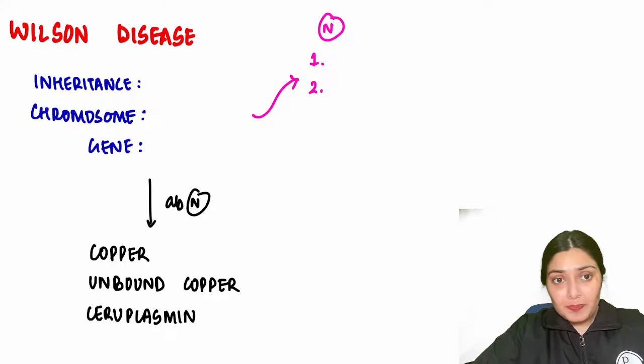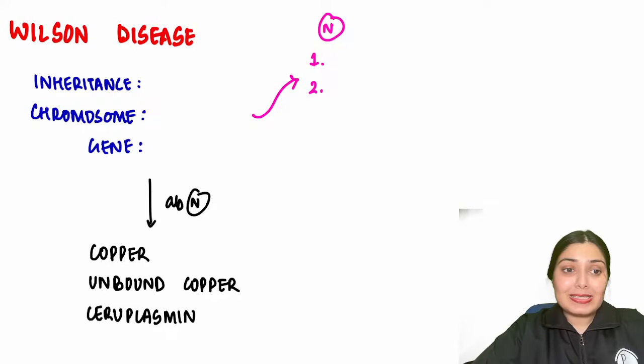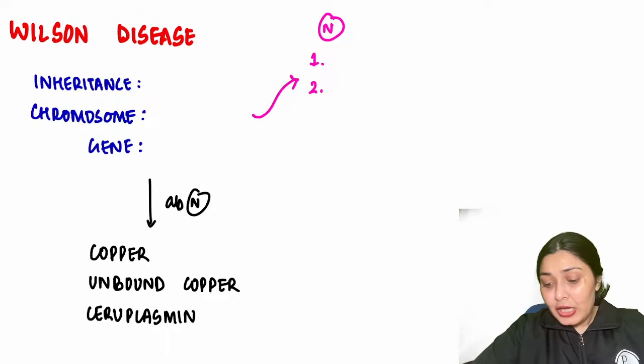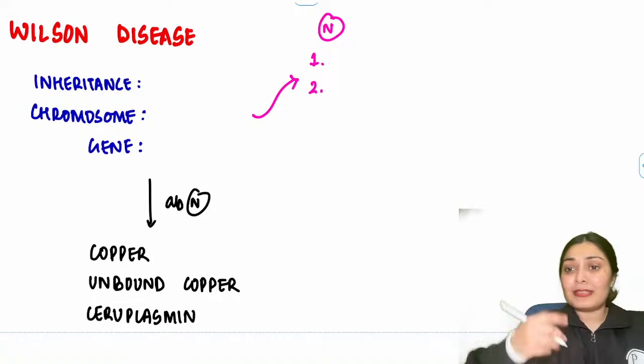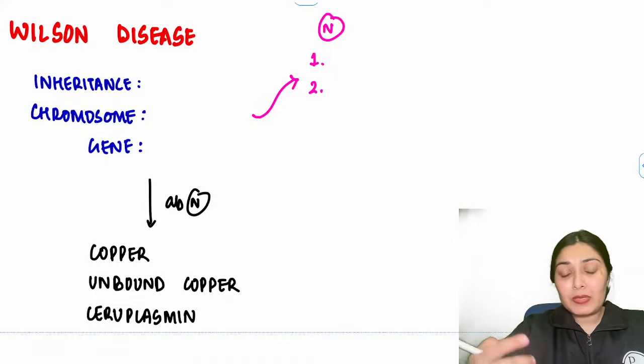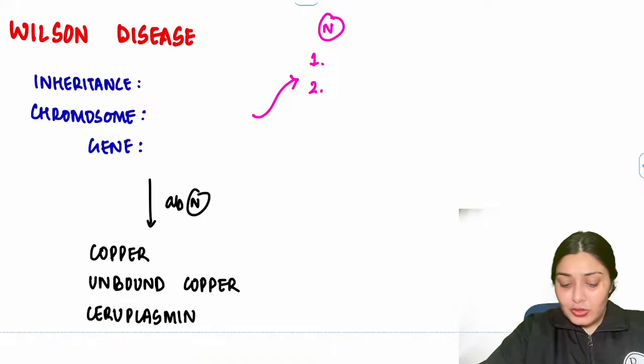So let's start. We are starting with Wilson's disease. Wilson's disease is a very important metabolic liver disease that examiners are very fond of asking. Let's start with the genetics first. What is the inheritance pattern here? It is autosomal recessive. That means again siblings, you will see the same. Consanguineous marriage, again that.